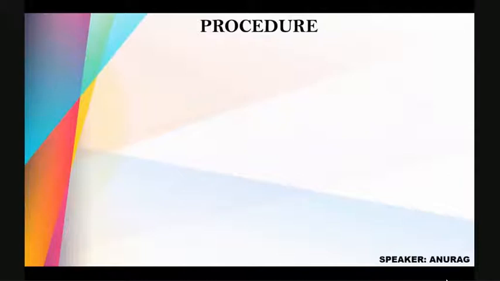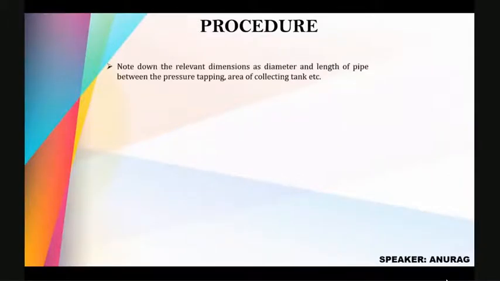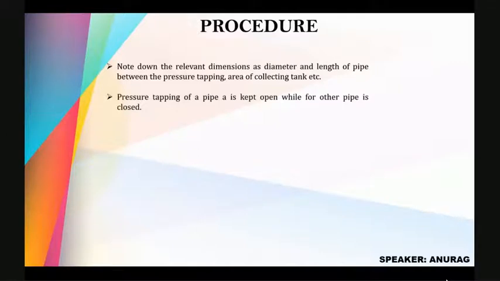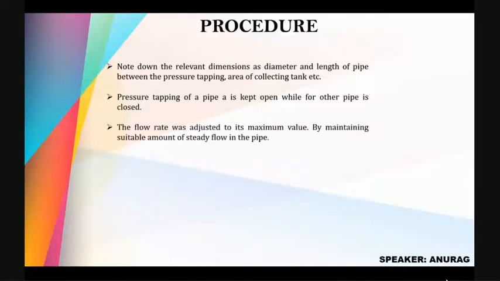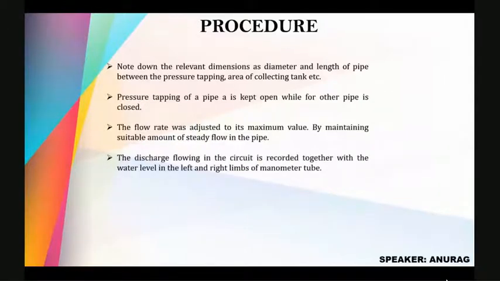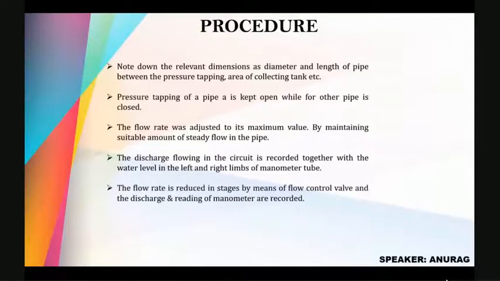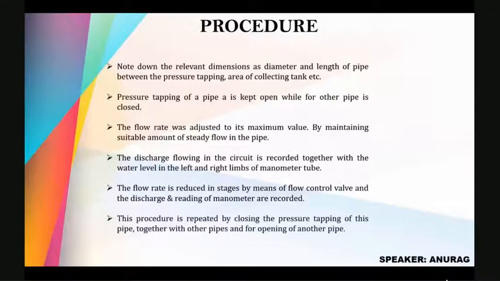Firstly, note down the relevant dimensions such as diameter and length of pipe between the pressure tapping, area of collecting tank, etc. Then the pressure tapping of pipe A is kept open while that of the other pipes is closed. Then the flow rate is adjusted to its maximum value to obtain a steady flow in the pipe. Then the discharge flowing in the circuit is recorded together with the water level in the left and right limbs of the manometer tube. Then the flow rate is reduced in stages by means of the flow control valve, and the discharge and reading of manometer are recorded. Then this procedure is repeated by closing the pressure tapping of this pipe together with other pipes and opening of another pipe.